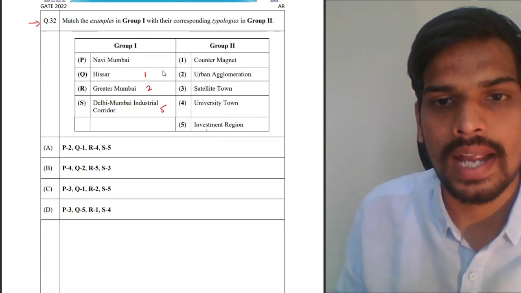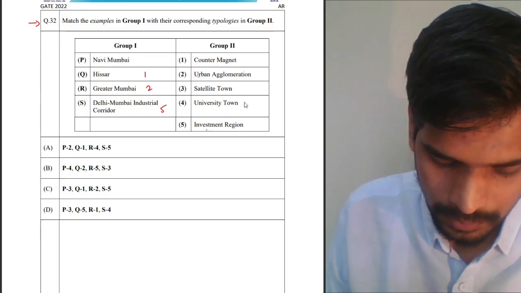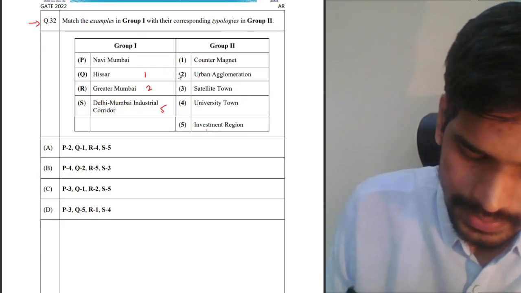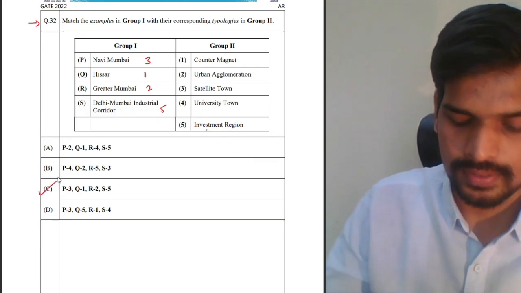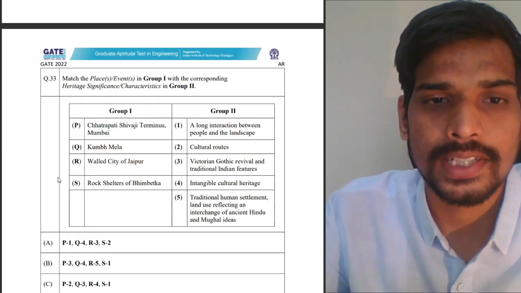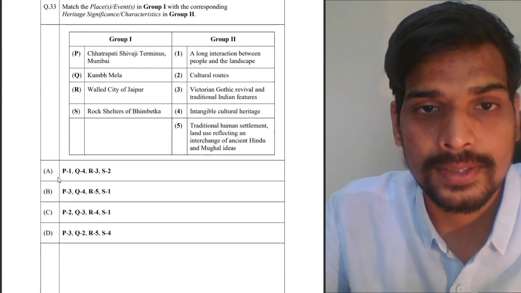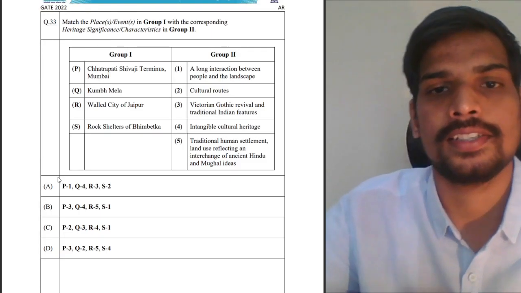Navi Mumbai, on the other hand, what are the options left out? Either 3 or 4. Obviously, it is a satellite town. So 3125 should be the correct answer. Option C is the answer for this particular question. Next one, match the places or events in group 1 with the corresponding heritage significance or characteristics in group 2.